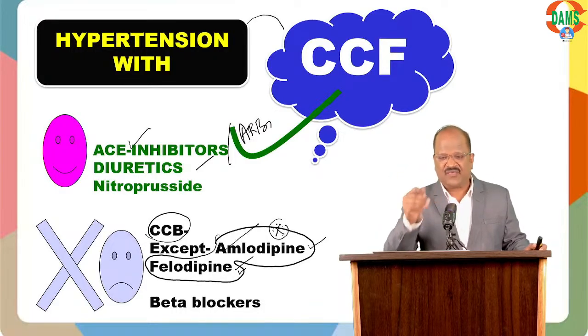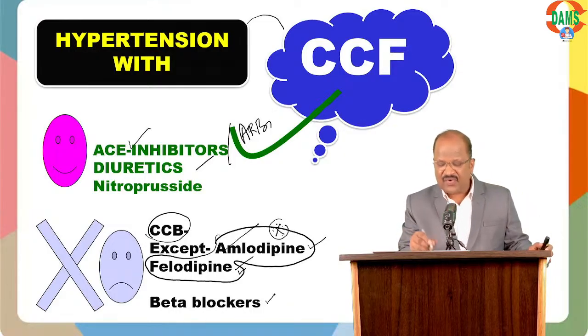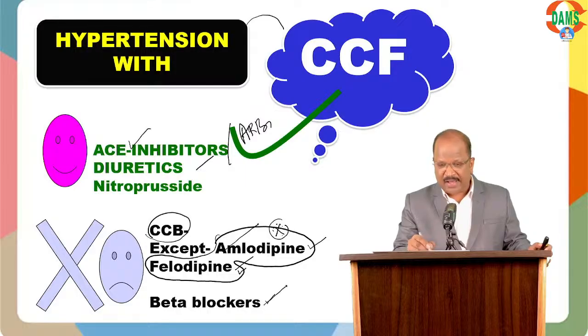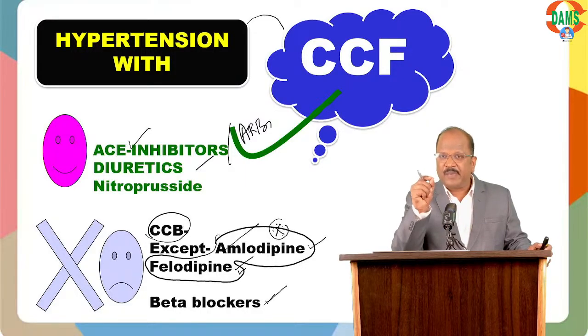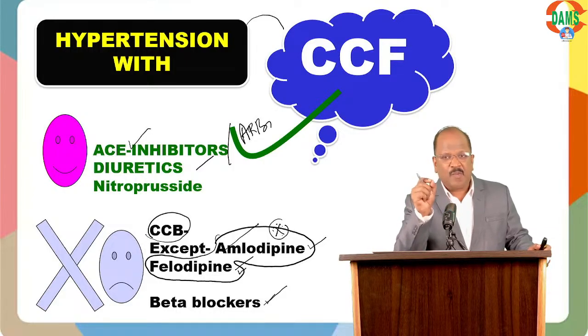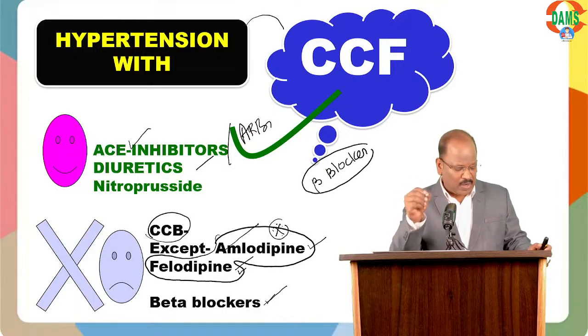Be careful. But one question to all people, can you please answer in the chat box? I'm telling, be careful about using beta blockers in heart failure. But can anybody name some beta blockers approved for treatment of heart failure? In chronic heart failure, to prevent remodeling, to prevent mortality, we can use some beta blockers. Anybody?